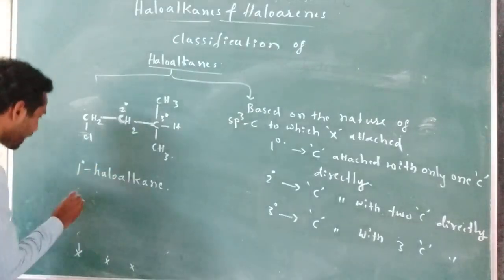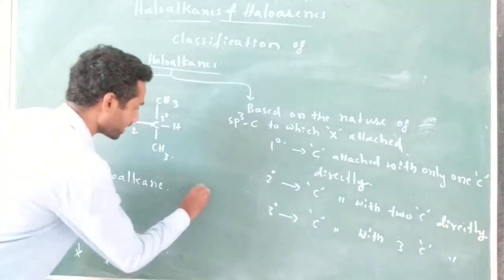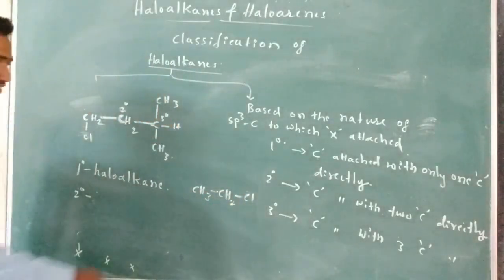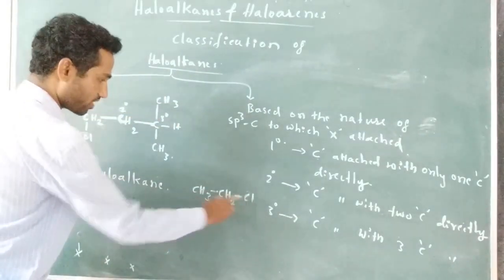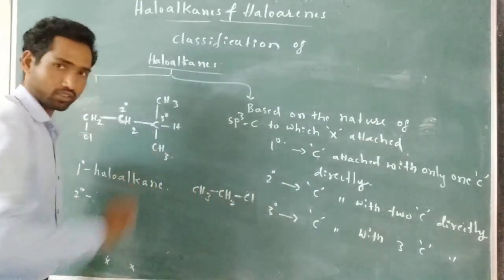Right. So another example I can write is CH3, CH2, Cl. The carbon to which the halogen is attached is a primary carbon, because it is attached with only one carbon.